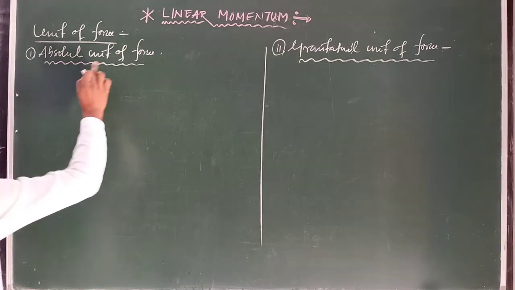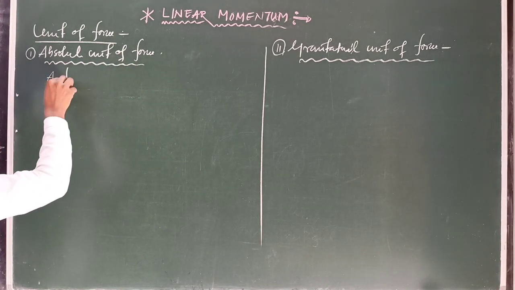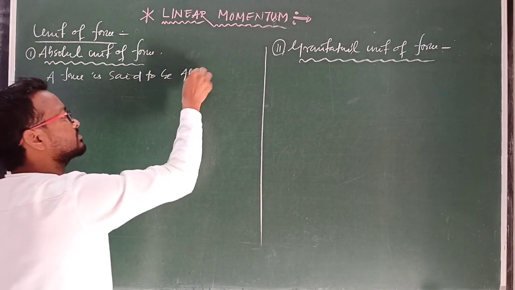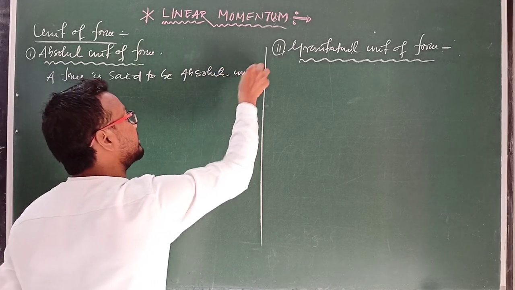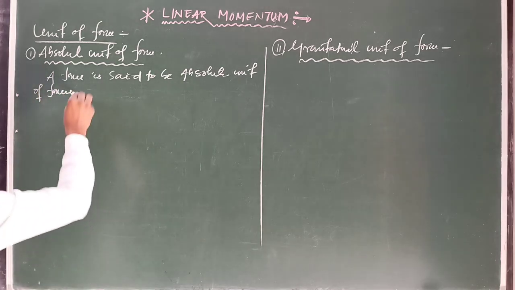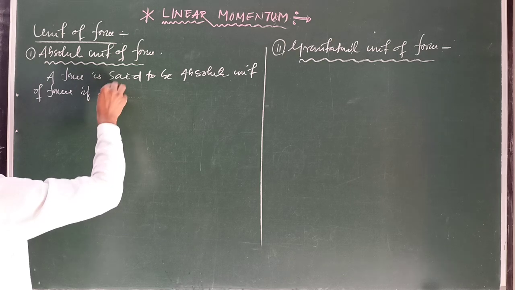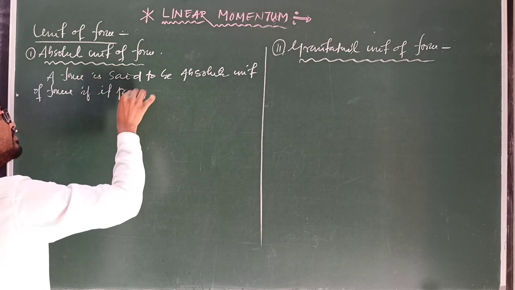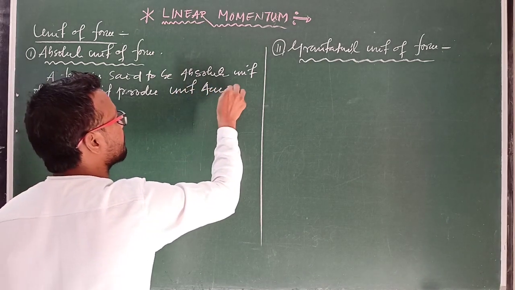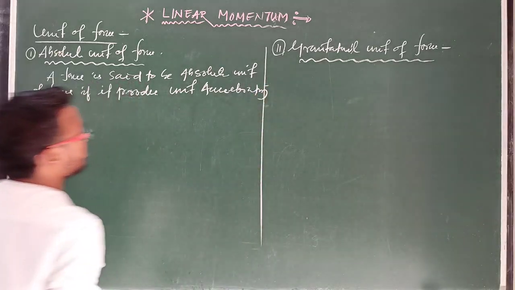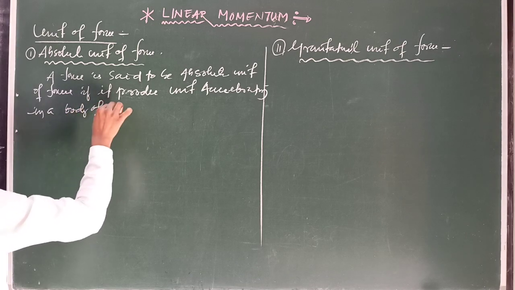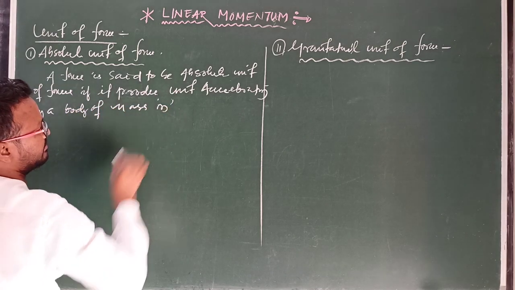So absolute unit of force: a force is said to be the absolute unit of force if it produces unit acceleration in a body of mass m.